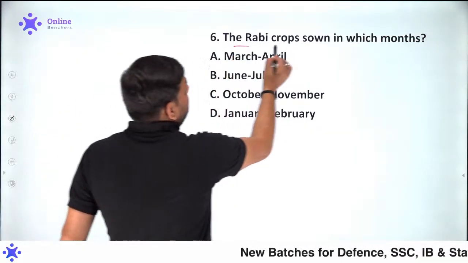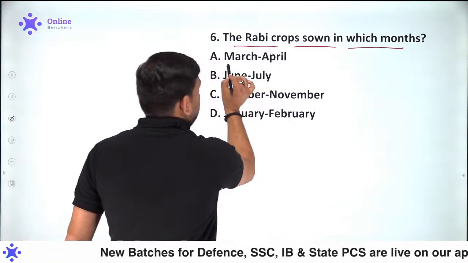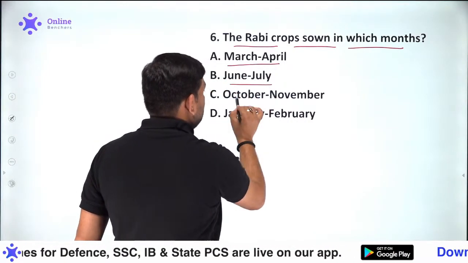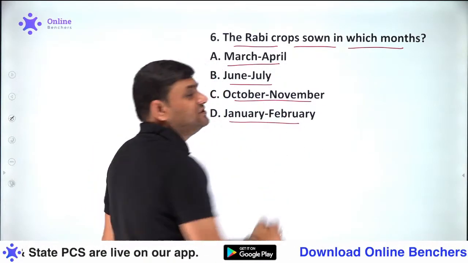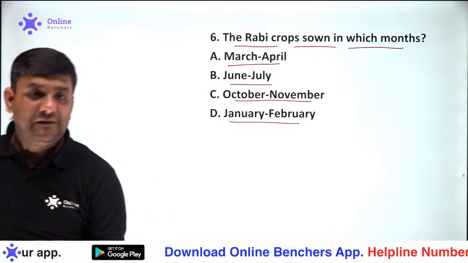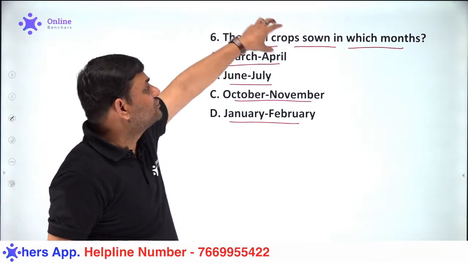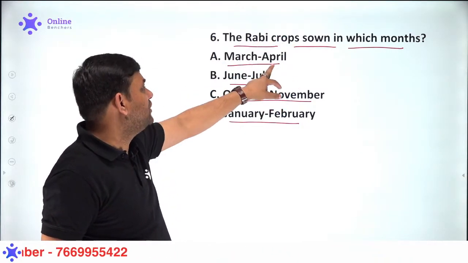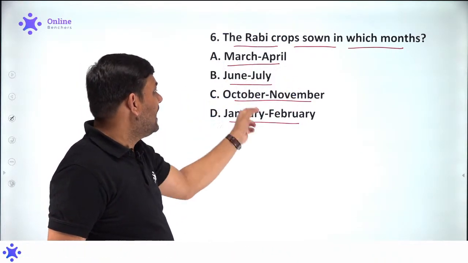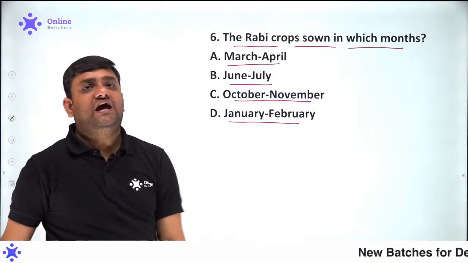The Rabi crops are sown in which month? Can you please respond to me? Can you please tell me these Rabi crops are sown in which of the following months? March to April, June to July, October to November, January to February.